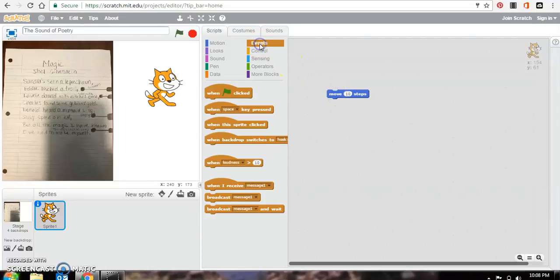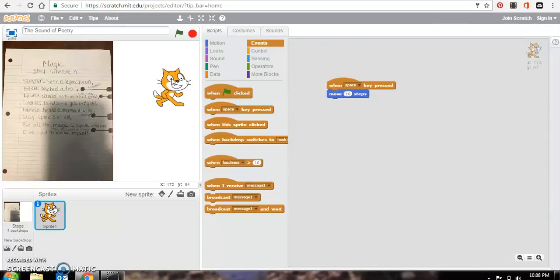So I'm going to tell it through events that when I click my space bar, it'll move 10 steps. So I'm going to click the space bar on my keyboard, and you can see him moving. So you can do all these little animations to add into it if you would like.